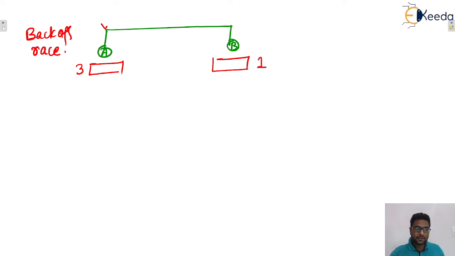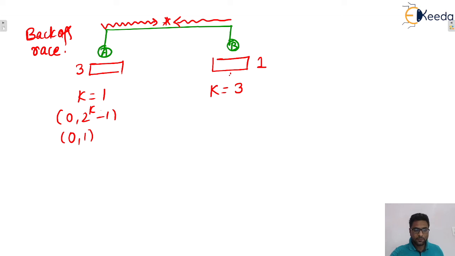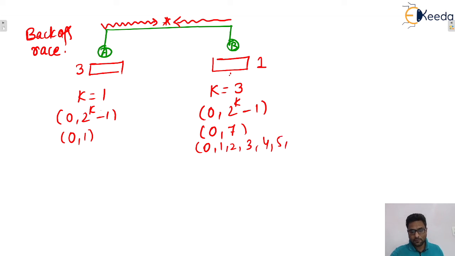Now let's say they transmitted their data and again there happens one collision, isn't it? Now for the third packet of A, this is collision number 1, and for the first packet of B, this collision number is 3, isn't it? So what will be the waiting times? 0 comma 2 raised to power k minus 1. So put k equals 1, so 0 comma 1. Here also 0 to 2 raised to power k minus 1, so this one will be 0 to 7. 0 to 7 means 0, 1, 2, 3, 4, 5, 6, 7. That is the range, isn't it?